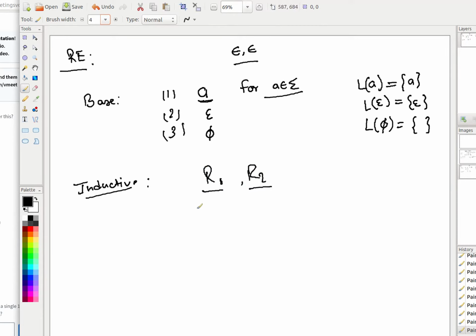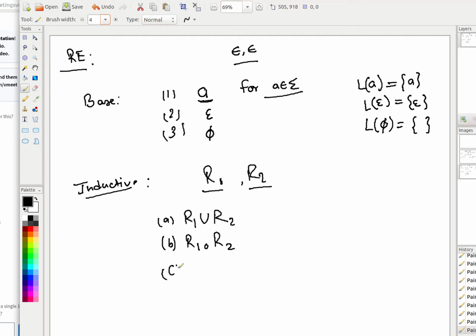In that case, the inductive step says that if you do the operation R1 union R2, the result is again a regular expression. Similarly, if you do a concatenation between these 2 regular expressions R1 and R2, you again get a regular expression.